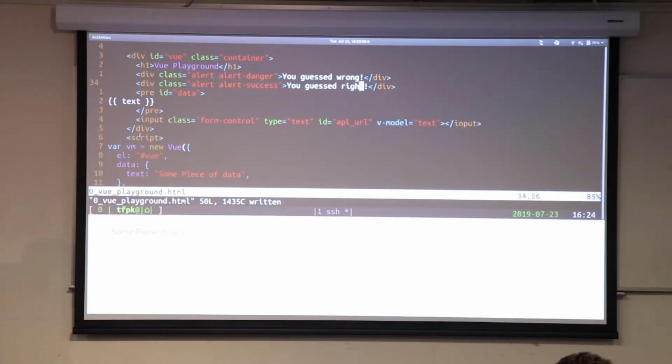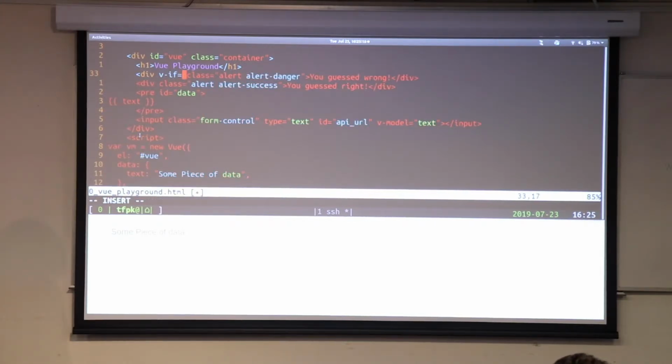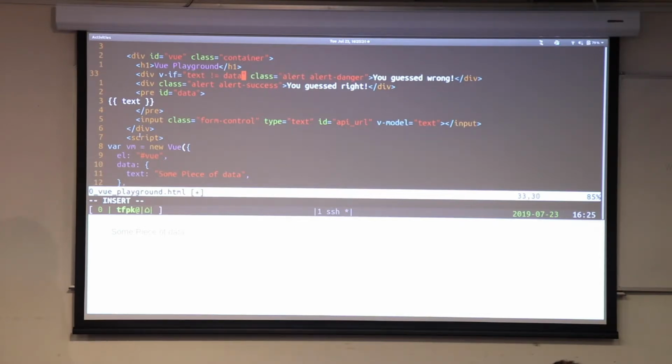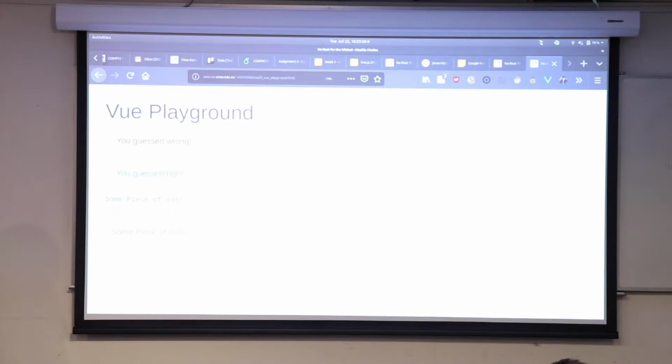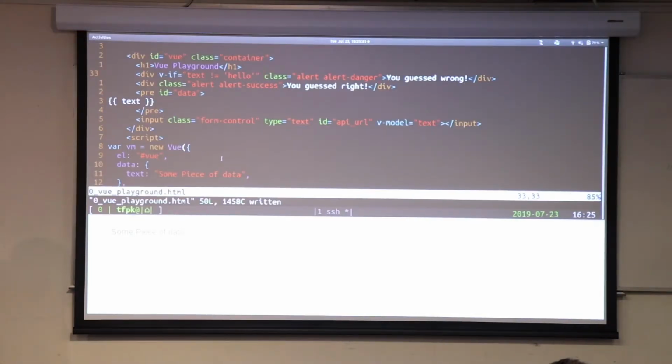So, I'm going to go in here. And as an additional property of this div, Vue lets us do something called a v-if. Now v-if is exactly the same as me saying if in JavaScript or in C even. And inside of it is a little expression. So I can put something like if text is not equal to hello. And then if I save it, actually we'll set that to be equal to hello.